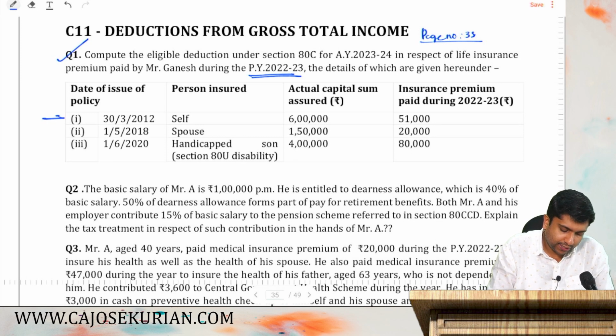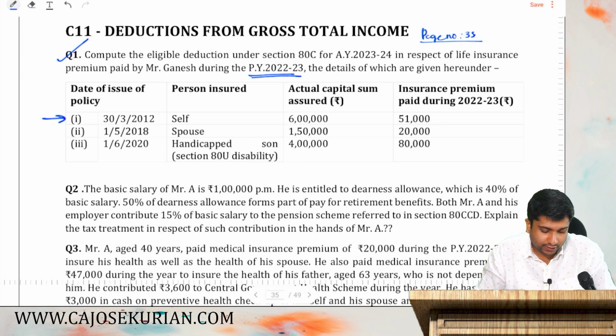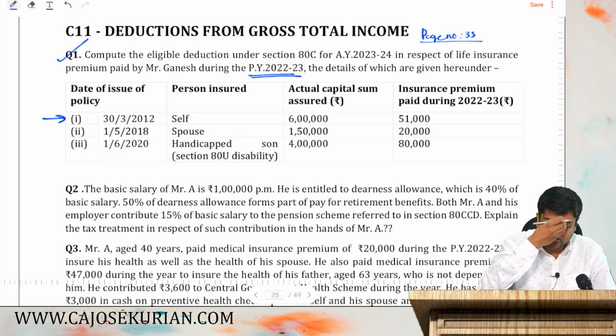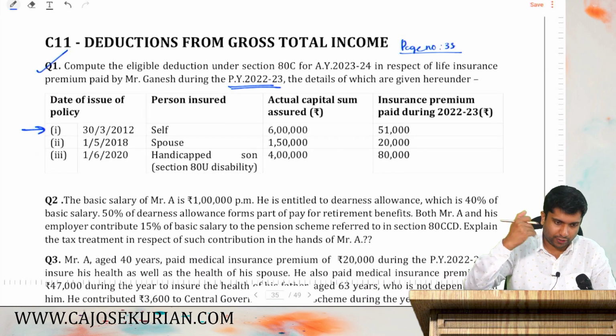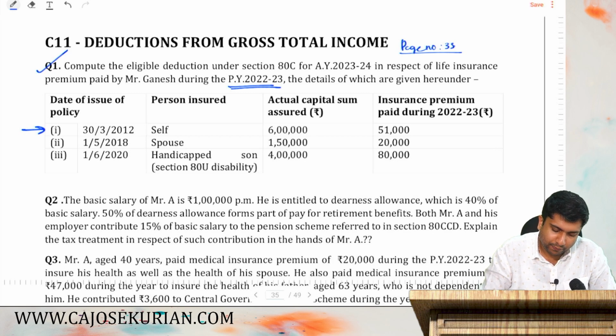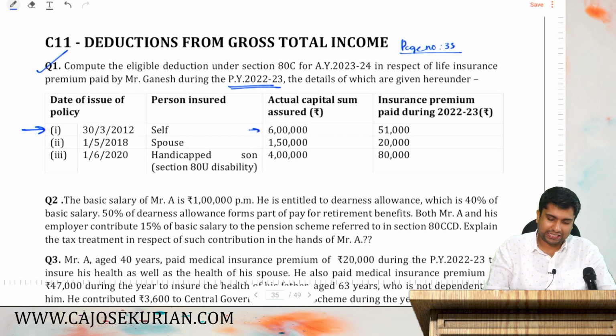So, the first one is date of issue of policy on 30th March 2012. So, the policy is issued before 31st March 2012. It is for self. Self means for himself. Now, actual capital sum assured. The sum assured is 6 lakhs. Now, insurance premium paid during 22-23 is 51,000. How much you will get as a deduction? That is the question they are asking.